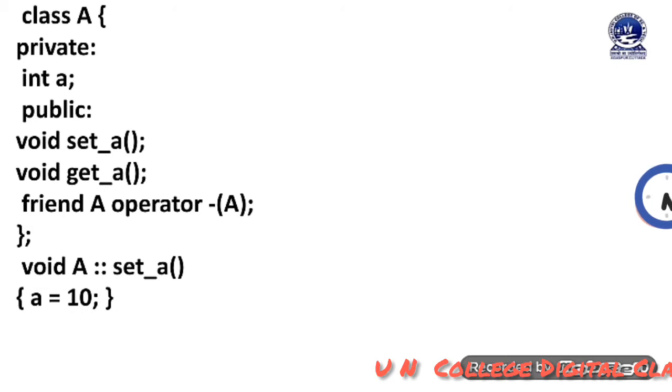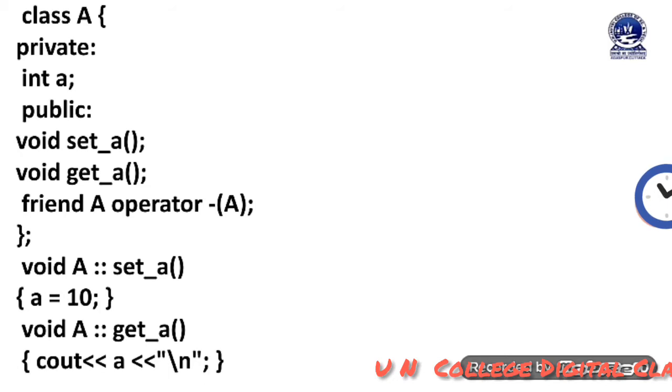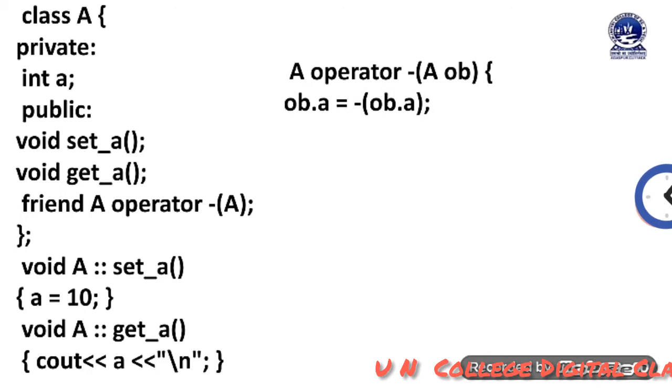Inside the set_a method I have used the statement a equal to 10. Here you can also enter the value using cin, just like cout, in this way. Then void A scope resolution operator get_a method. Inside the get_a method I have simply used the statement cout a, so that we can get the value of a. Then I have defined the friend operator function as A operator minus A ob. Here ob is the object, then ob.a equal to minus ob.a. Then return ob.